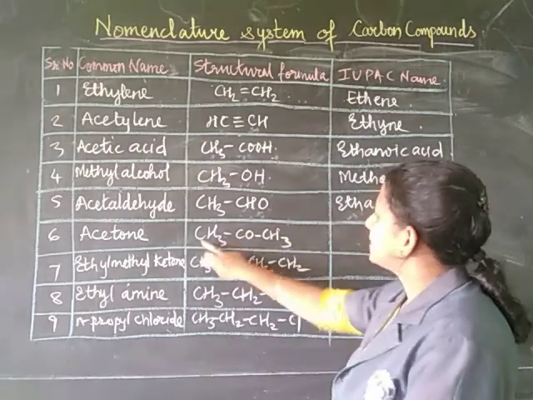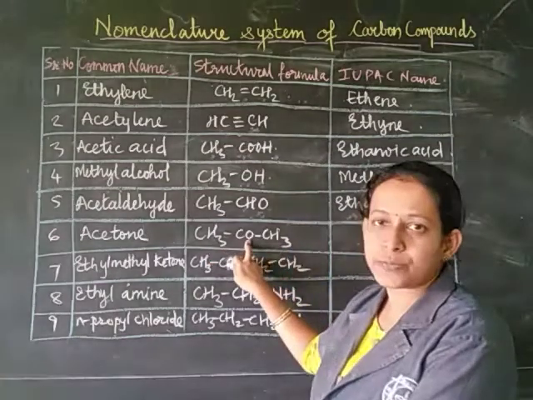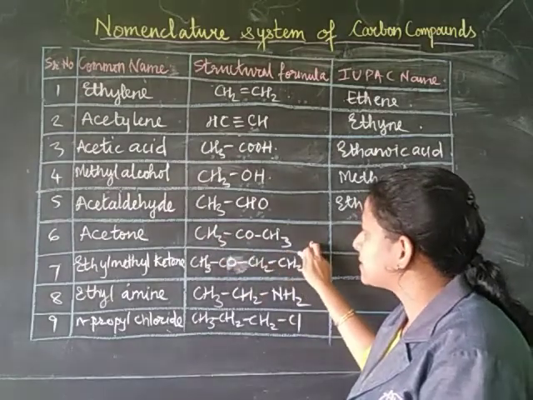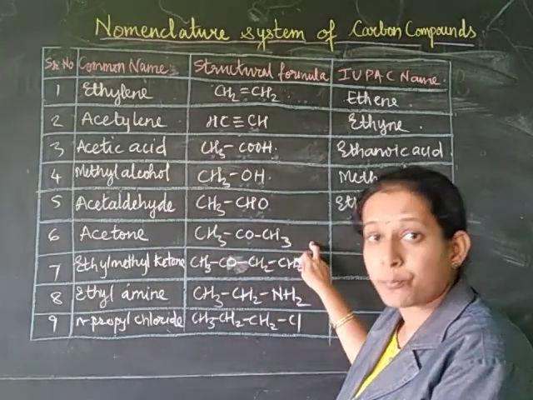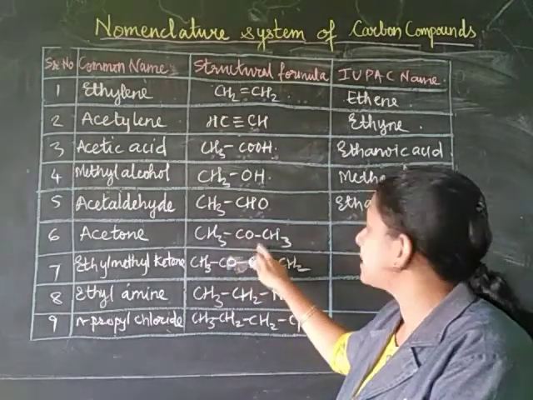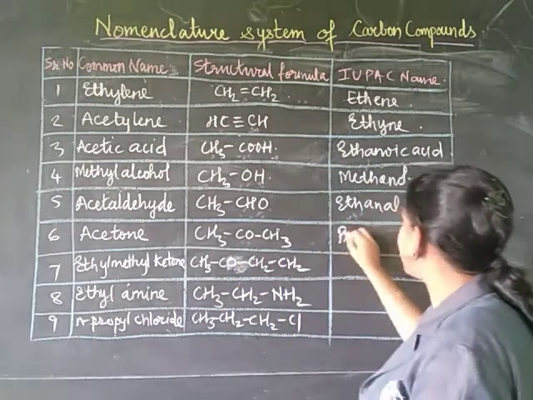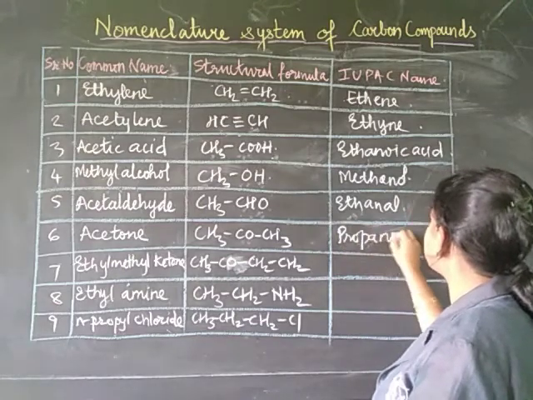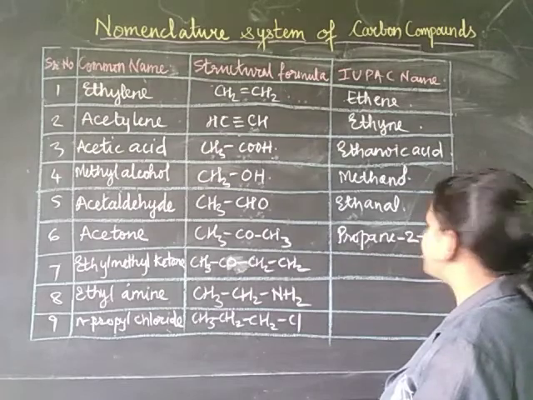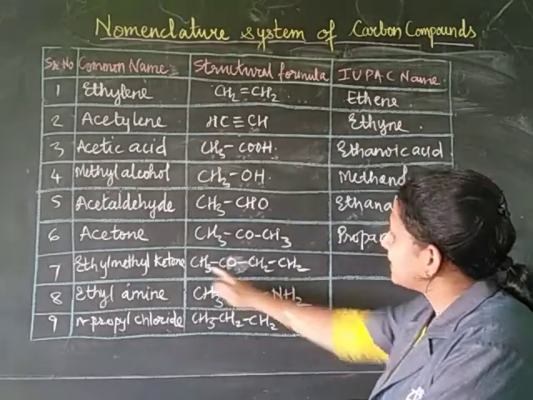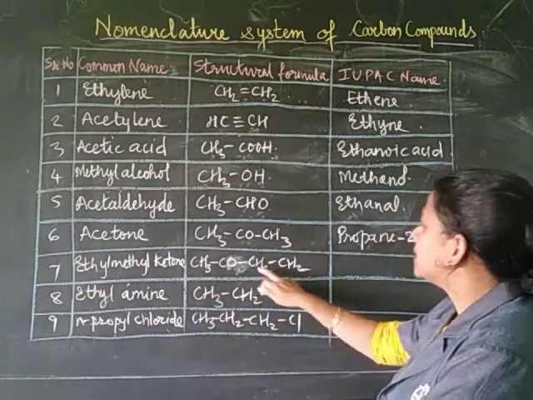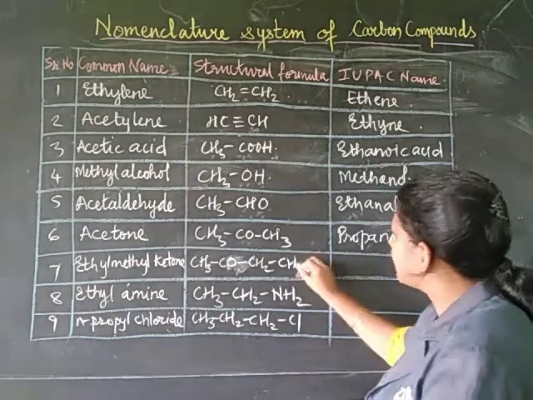Fine. Then here you see a ketone group is there on the second carbon atom, and there are 3 carbons here, therefore the parent name will be propane, and the functional group is ONE, therefore you will write it as propan, on the second carbon 2, and you will write ONE, propan-2-one. Okay, then next one is ethyl methyl ketone, CH3CO, CH3.